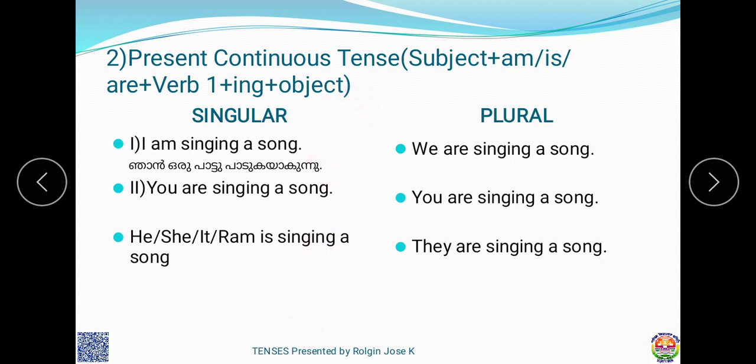Now, to learn easily where we use am or is or are: for higher class students it is easy, but for first or second standard it is difficult. So to learn easily, in plural, in all three persons, we use are. That is one plus point to remember.